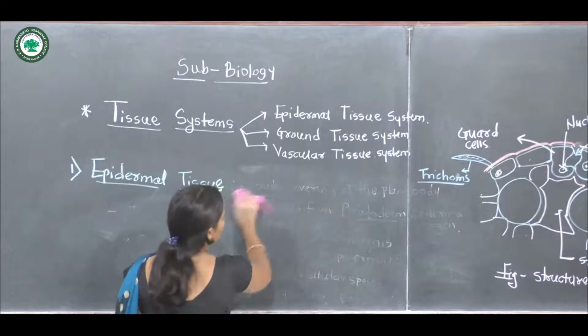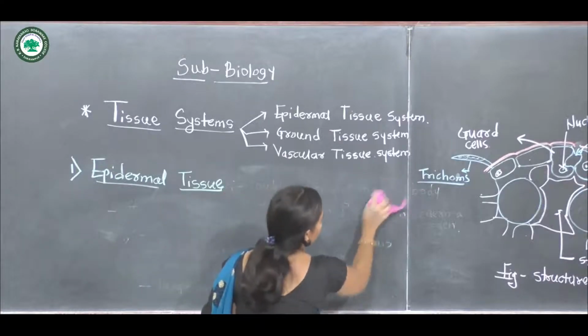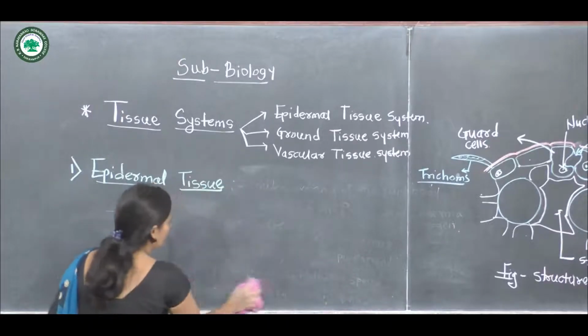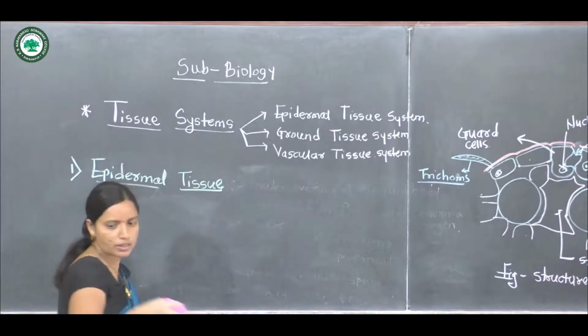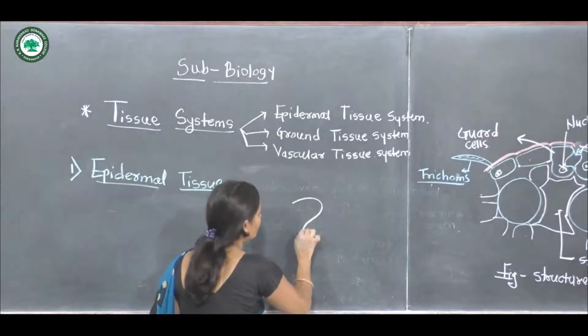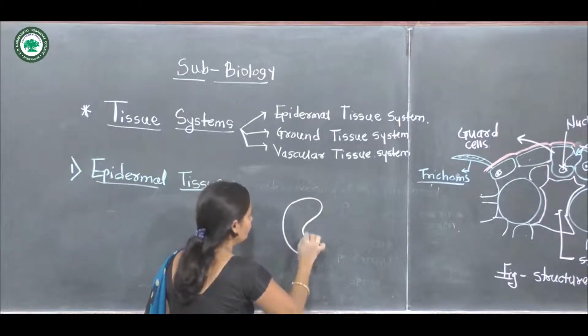The structure of the stomata is a small pore, found in an interruption of the epidermis.